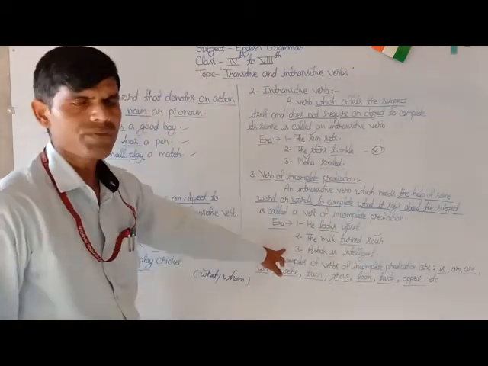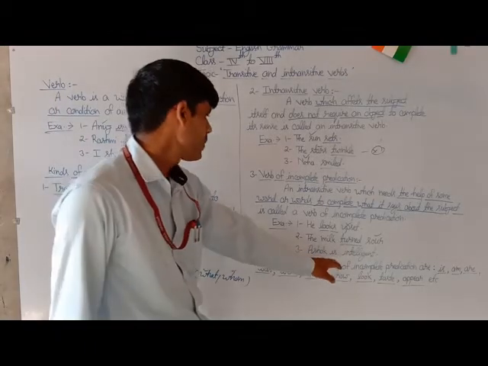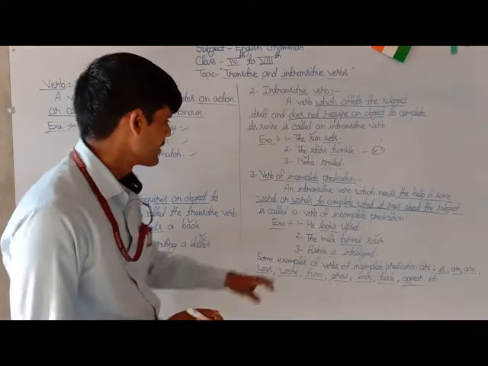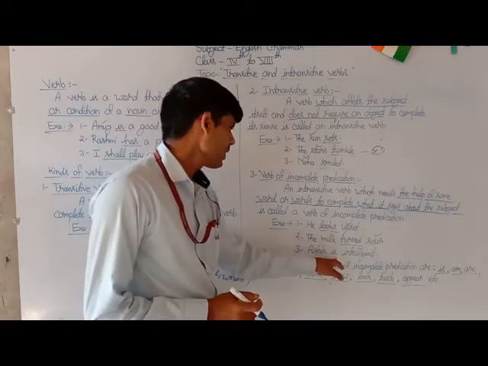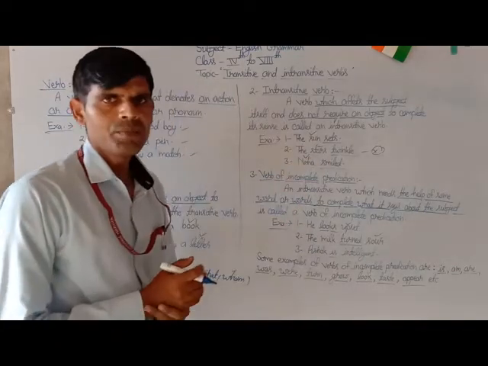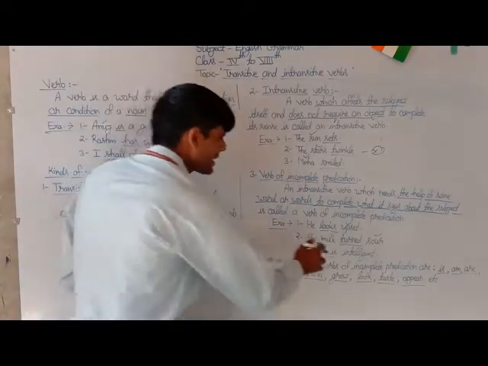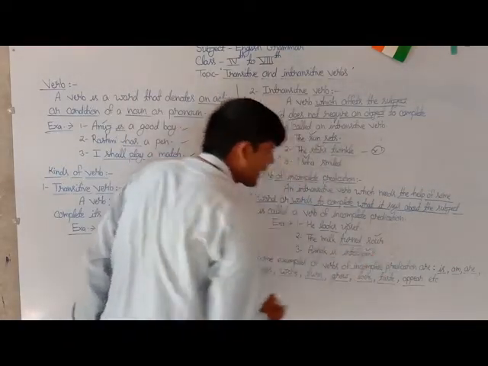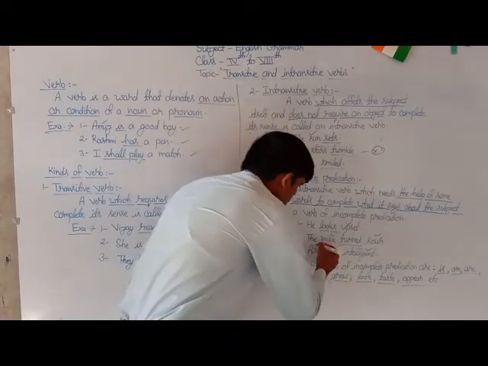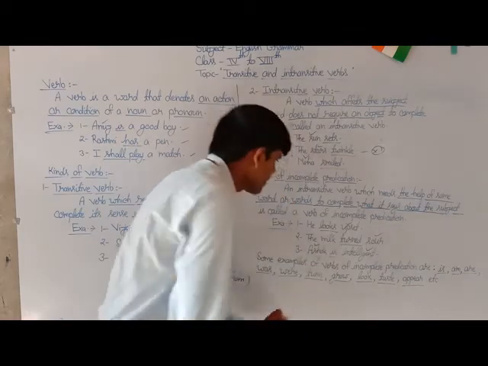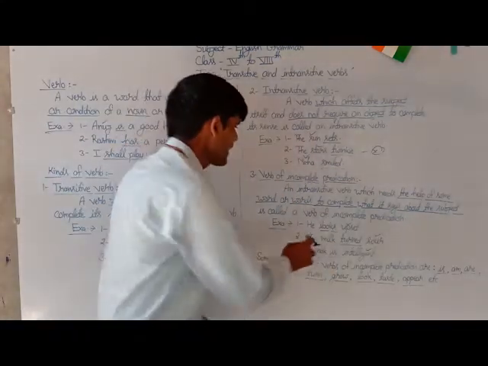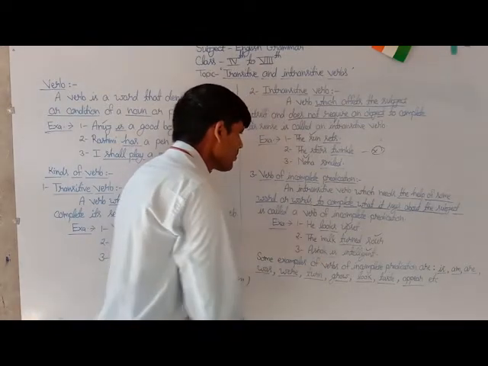The third example of this topic is: Ashok is intelligent. Here the underlined word is is also a verb of incomplete predication because it requires a word, intelligent, to say what it wants to refer about its subject Ashok. So this is also counted as a verb of incomplete predication.